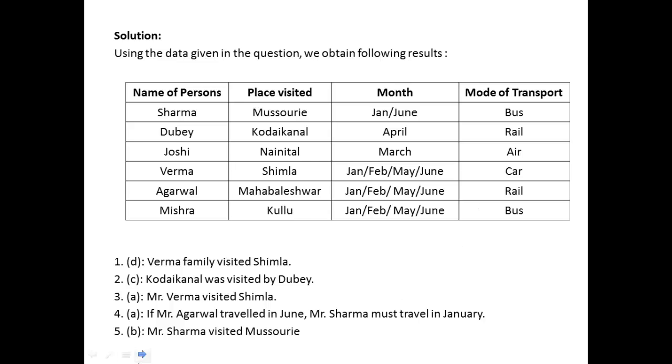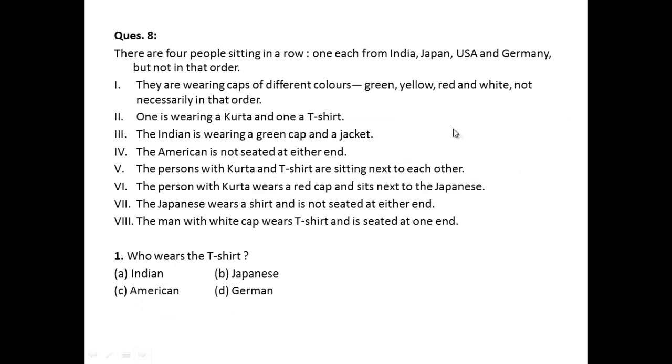Let's move on to the next set, question 8. There are four people sitting in a row, one each from India, Japan, USA, and Germany, but not in that order. They are wearing caps of different colors. One is wearing a kurta and one a t-shirt. The Indian is wearing a green cap and a jacket.